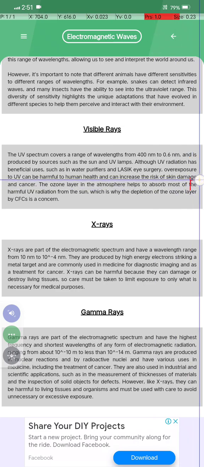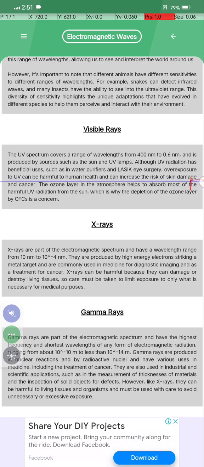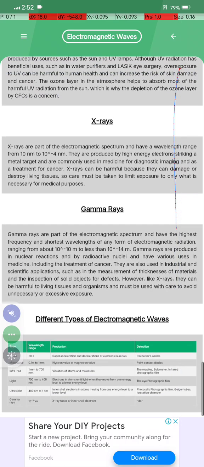and can increase the risk of skin damage and cancer. The ozone layer in the atmosphere helps to absorb most of the harmful UV radiation from the sun, which is why the depletion of the ozone layer by CFCs is a concern.